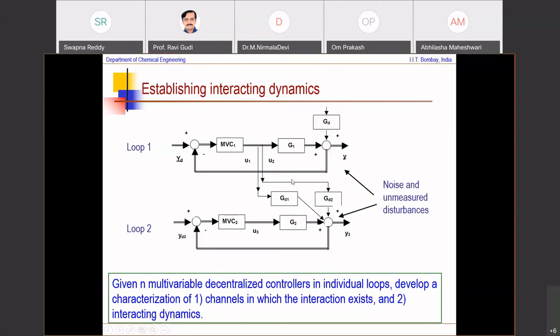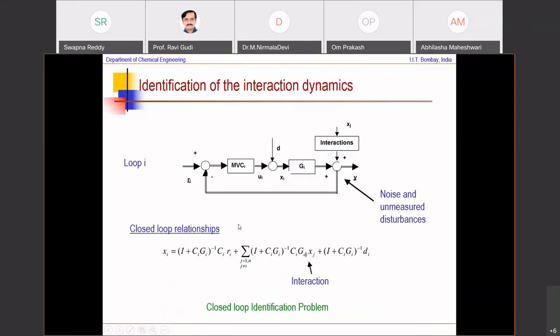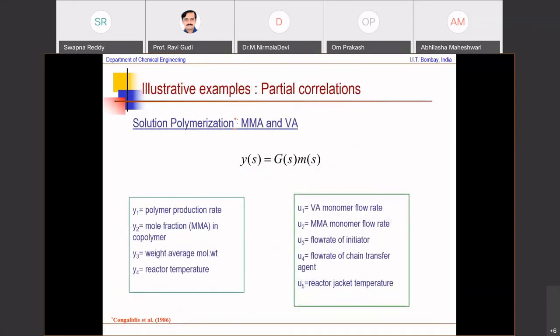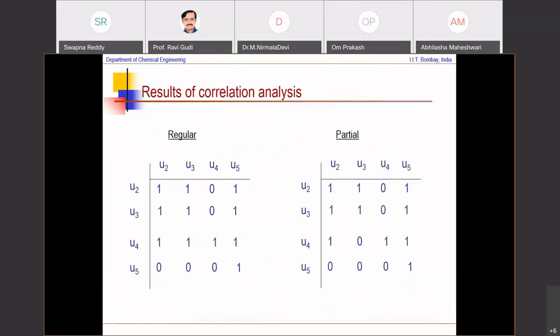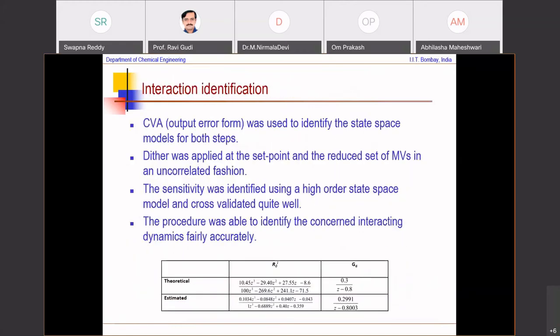And then once you are in closed loop, if you can collect these signals, you can identify the interacting dynamics and then go ahead with your controller scheme. So I'll skip this because I already talked about it. You can look at this case study later.